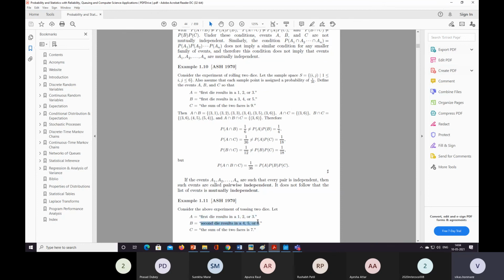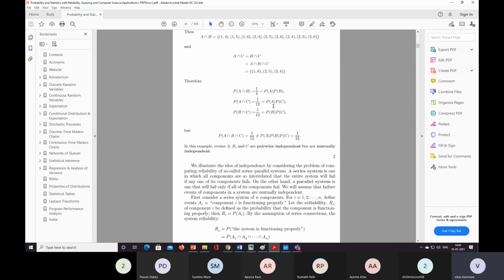Second die results in 4, 5 or 6, and the sum of the two faces is 7. So we can get here the probability of A intersection B, A intersection C, and B intersection C, and it is giving us the same result.